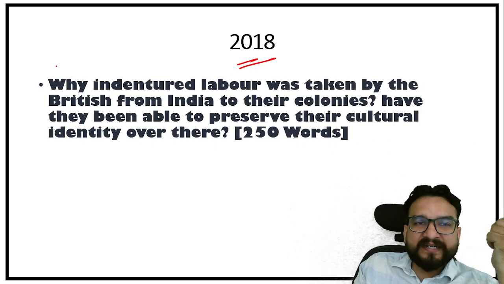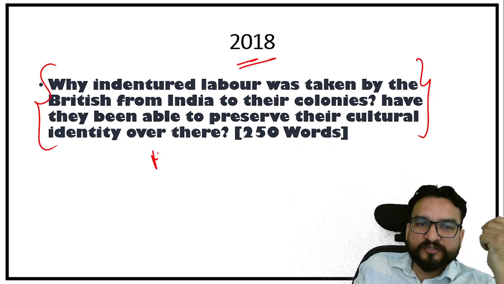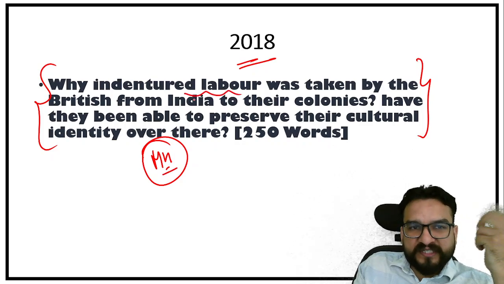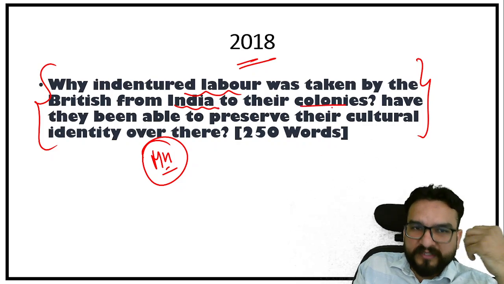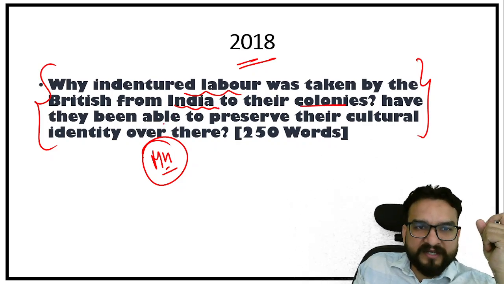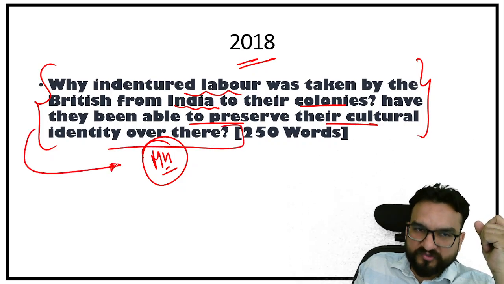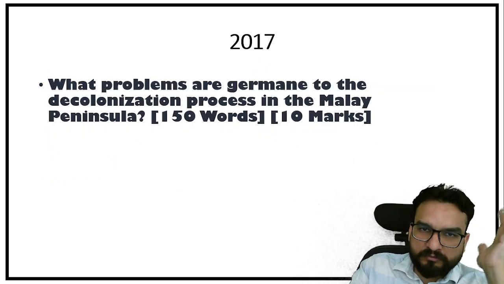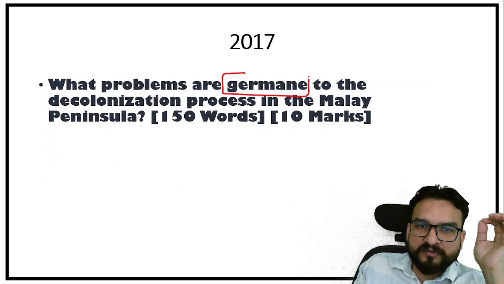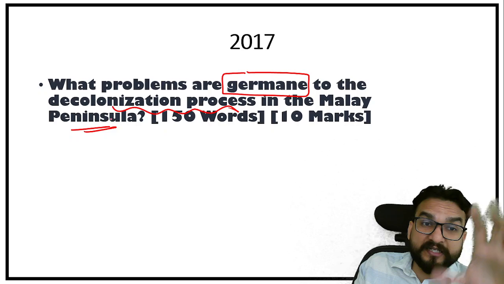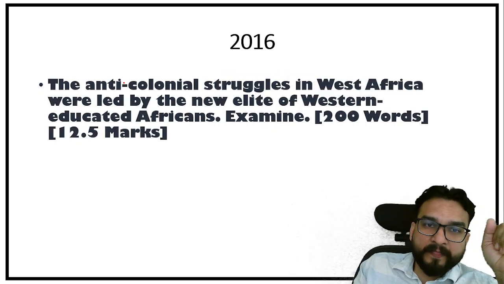Now this is 2018. Pause the video and try to read this question. You can include it in modern history too, guys. Indentured labor was taken by the British from India to their colonies. Have they been able to preserve their cultural identity over there? This is connected to modern history again, but you will see a good question. 2017: what problems are germane to the decolonization process in the Malay Peninsula? That means they have asked about the decolonization topic over here.